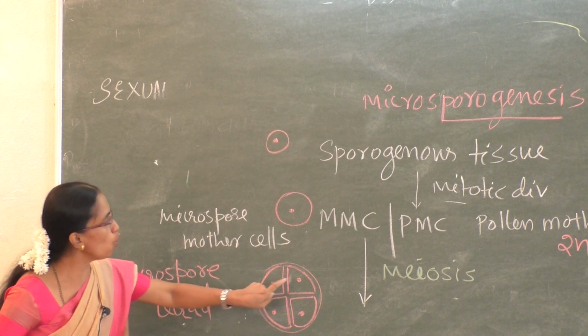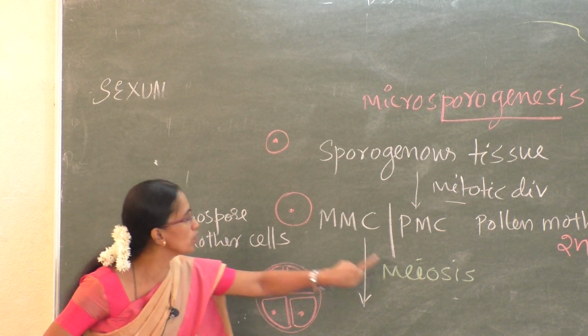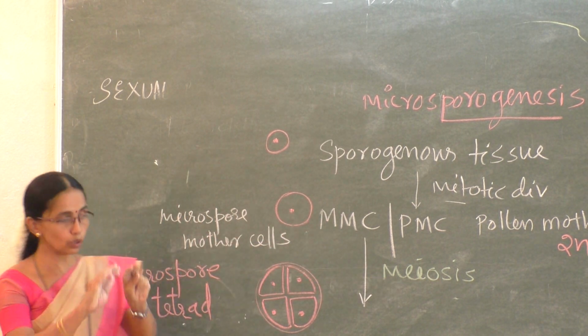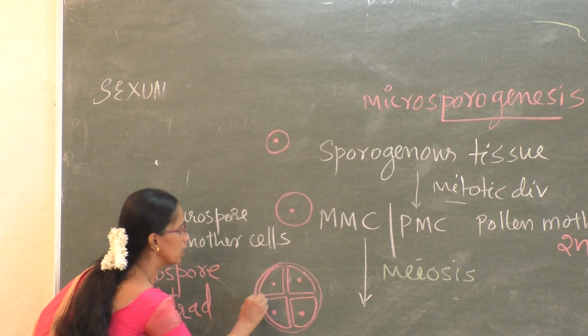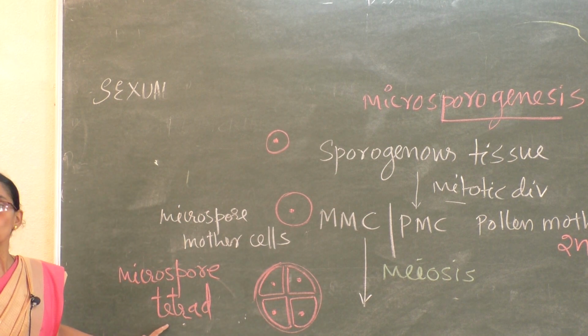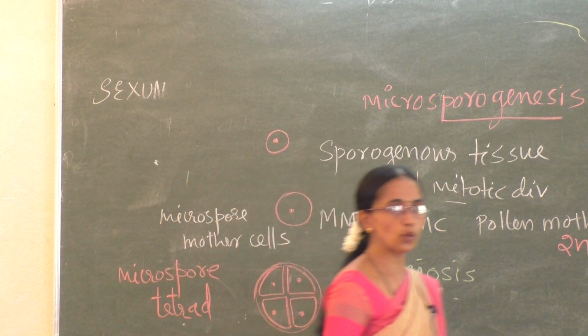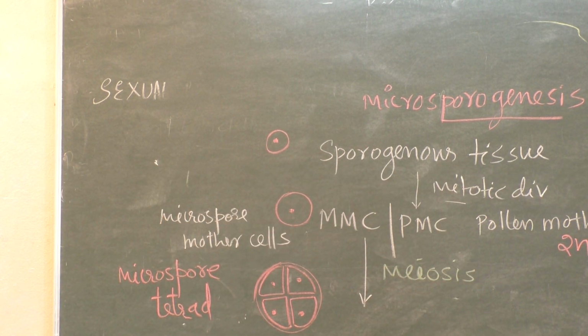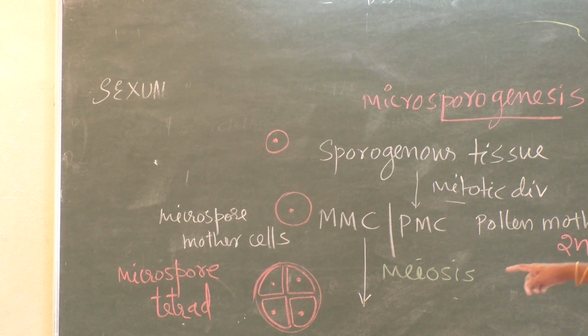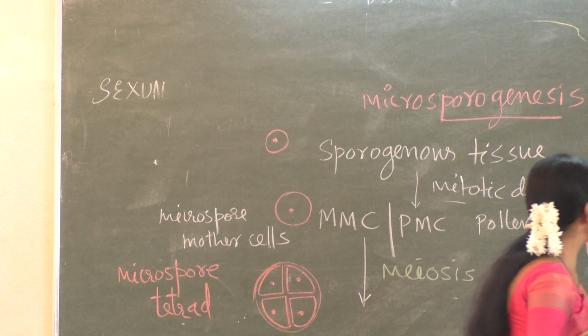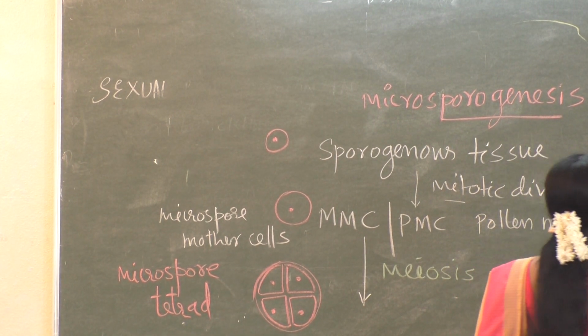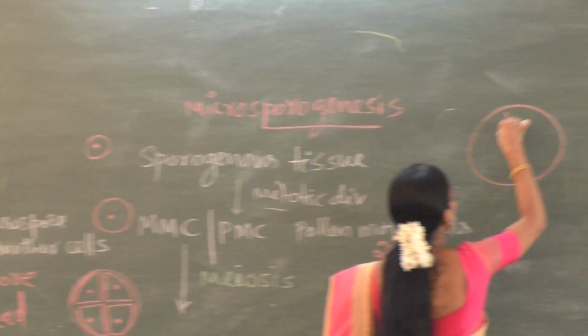That is, 4 cells which are the result of meiosis from a single cell, held together, is called a microspore tetrad. So the sporogenous tissue undergoes mitosis, gives rise to the microspore mother cell, which undergoes meiosis, giving rise to the microspore tetrad. Now, the microspore tetrad.